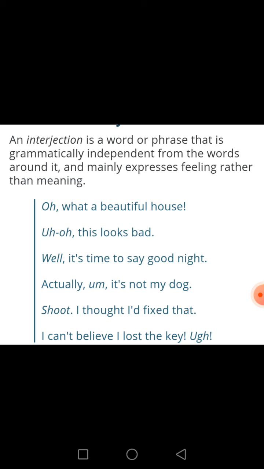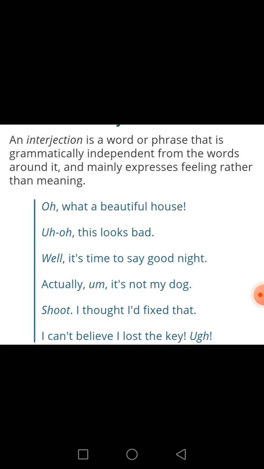They don't have a meaning as such. For example, oh doesn't mean anything. Oh no, it also doesn't have any meaning. But, guys, they are expressing our feelings.